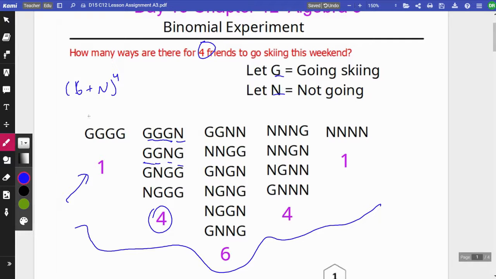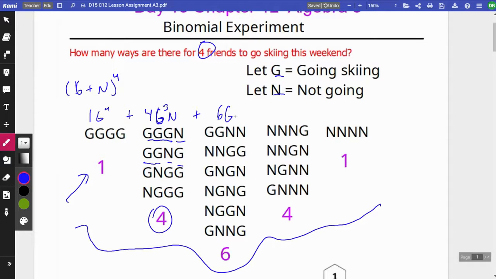There's one possible way, that's your coefficient, going to the 4th, plus 4 possible ways of 3 goings and 1 not going. Notice it's following the same pattern we had before, where your first variable starts off at the exponent of 4 and then goes in decreasing order as we count down.